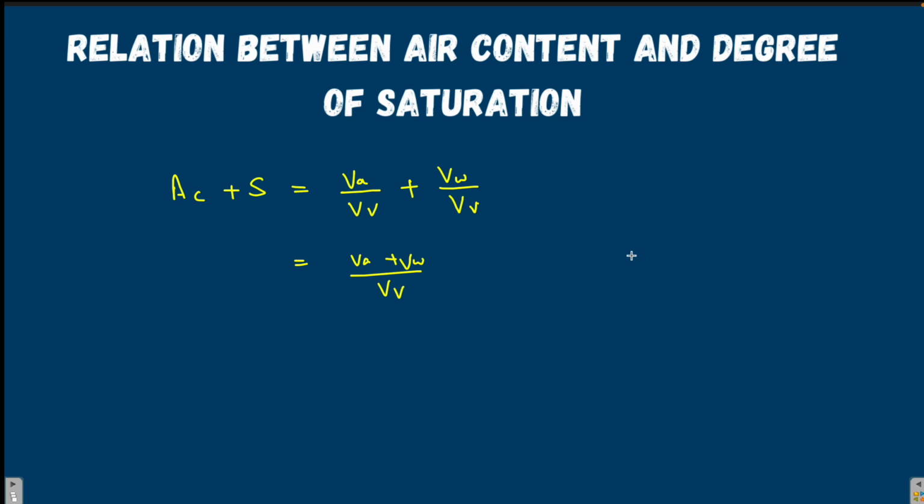And as you know that volume of air plus volume of water is nothing but the volume of voids. So we can also say that this is nothing but volume of voids to volume of voids. It's 1. That means air content of the soil plus degree of saturation of the soil must always be equal to 1. This is important relationship that you should remember.